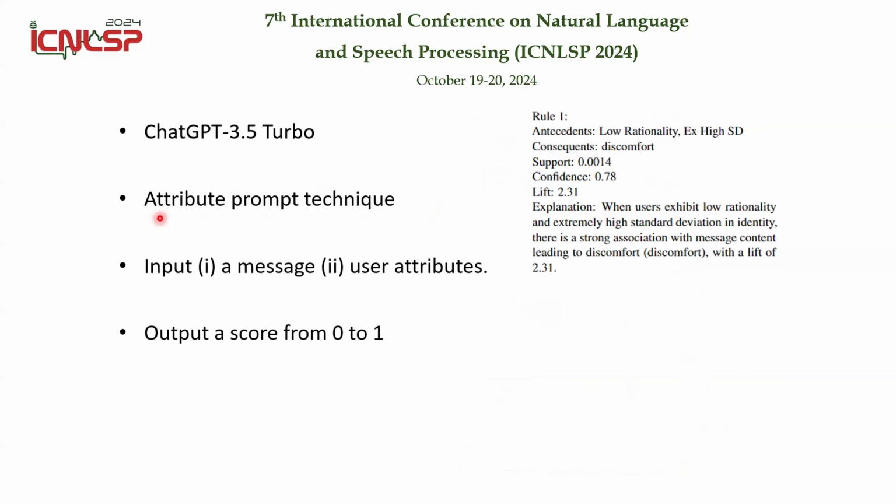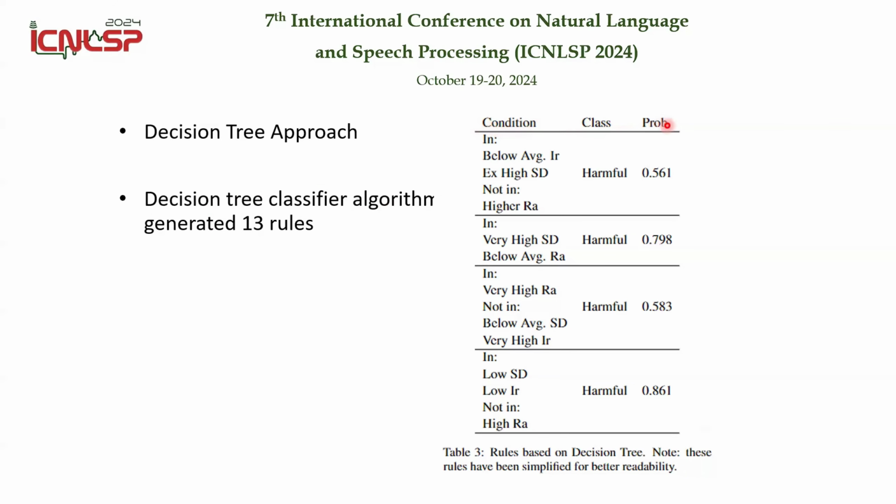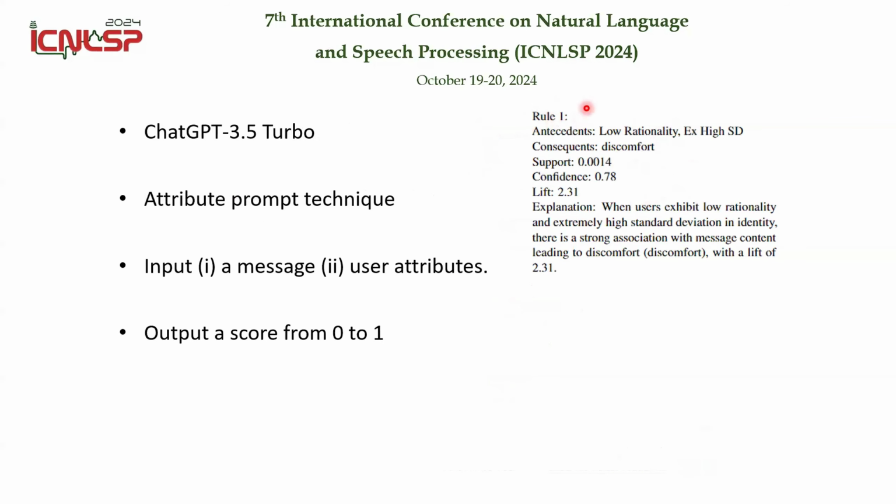But with this interactive technique, we ask ChatGPT, okay, can you please transfer this row to something you can understand? So this will be the results that we co-create with ChatGPT. So we transfer our rows from this format to this row format. After that, in terms of input, we select message and attributes.